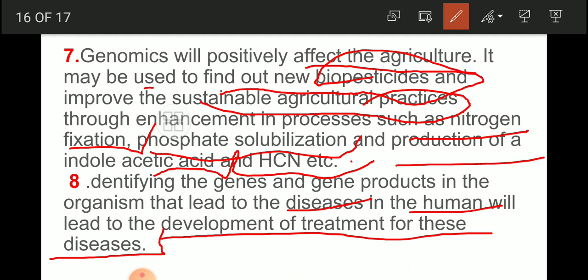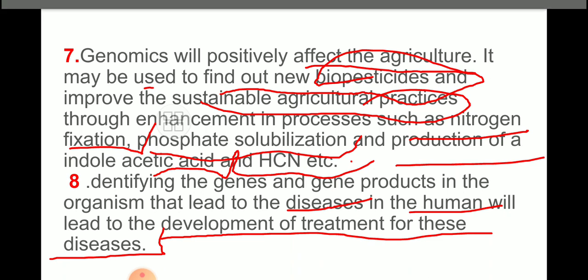And once we are able to identify that gene, we can find antitoxins, antibiotics, and vaccines to nullify the effect of that specific secreted substance, isn't it? So very interesting, this genomics is going to help protect humans from many more diseases.